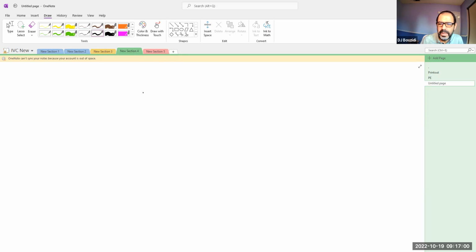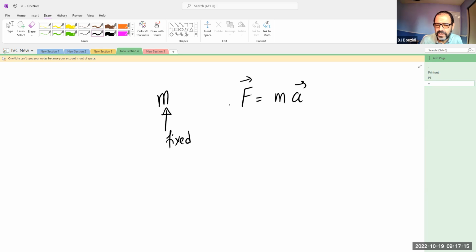So anyway, basically at this point, we were dealing with a fixed mass. So mass really does not change. Mass is fixed. So in that situation, you say F is equal to ma. You have to understand that the acceleration is a vector and the force also is a vector.